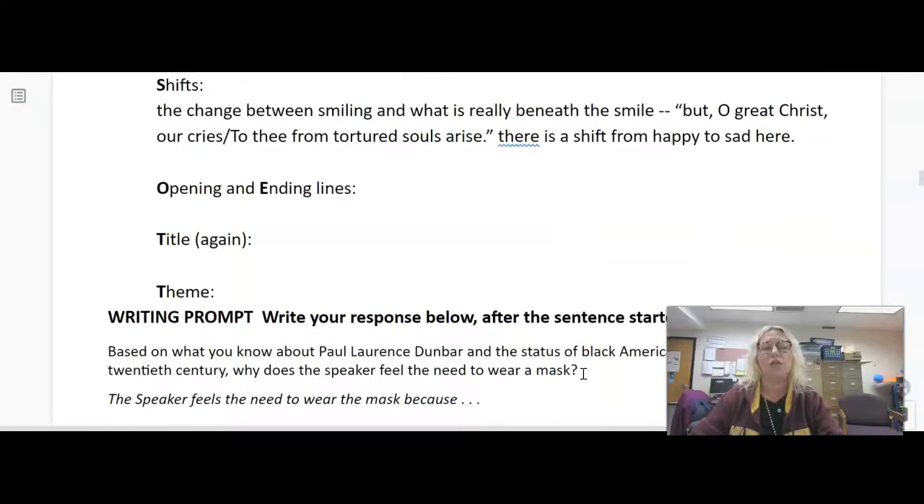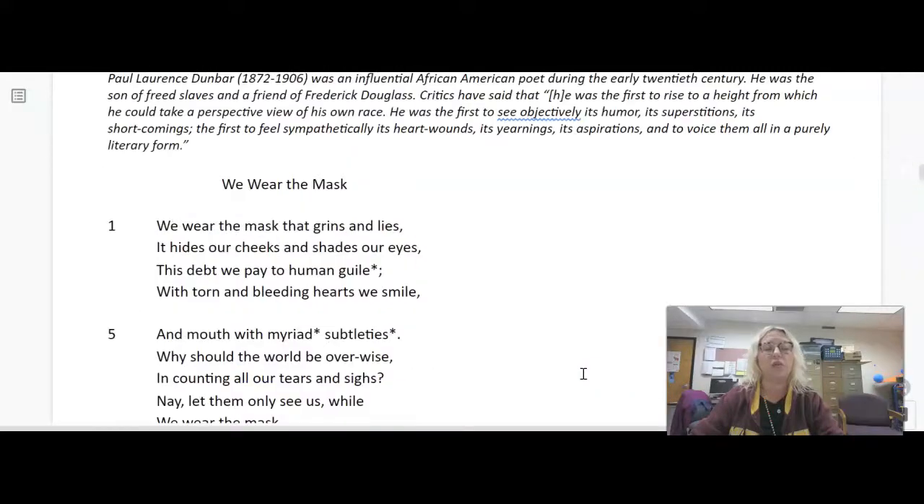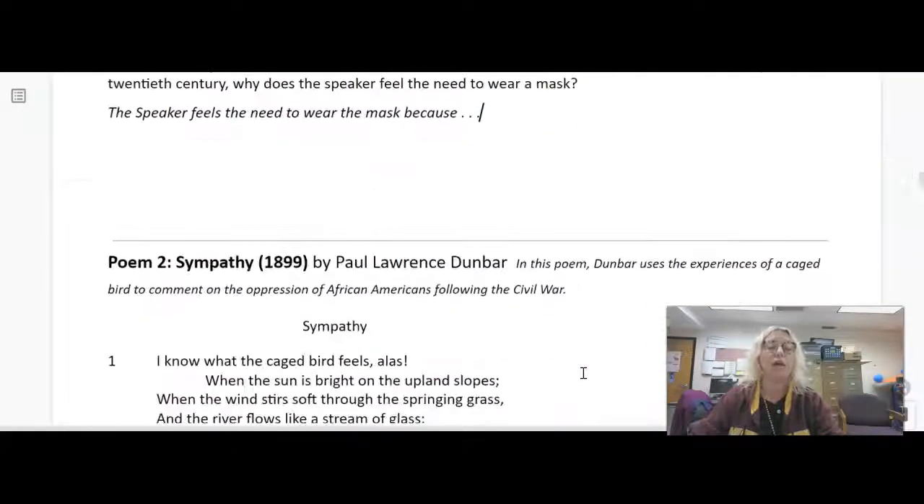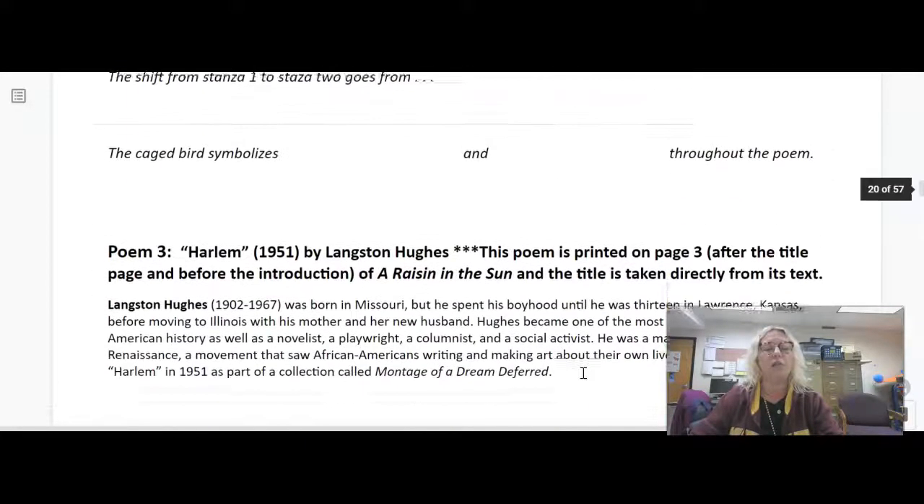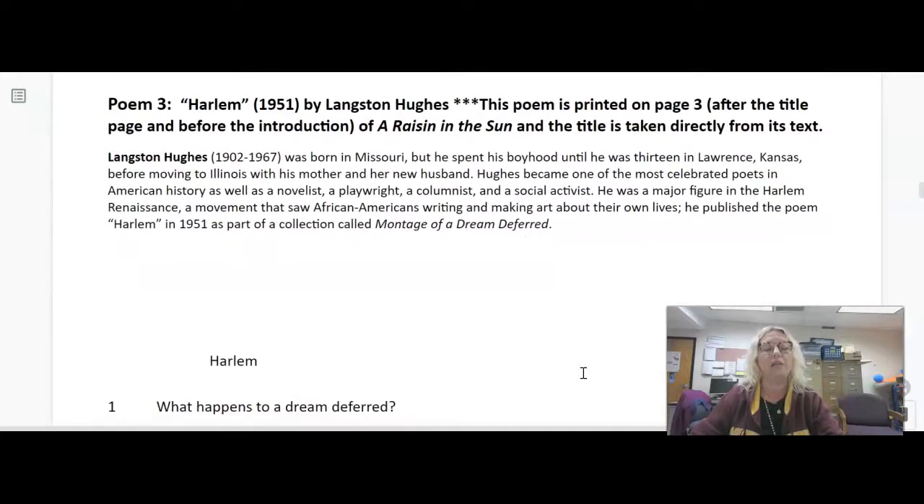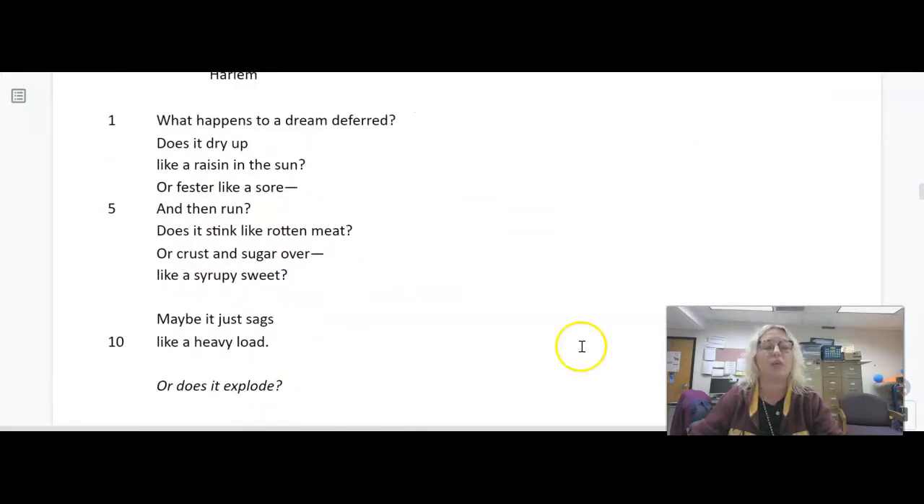All right, so you can pick this as your must-do poem, or you can pick Sympathy, or you can pick Harlem by Langston Hughes. And Harlem is actually where we get the play's title, A Raisin in the Sun. So that'll be a great one for you to look at.